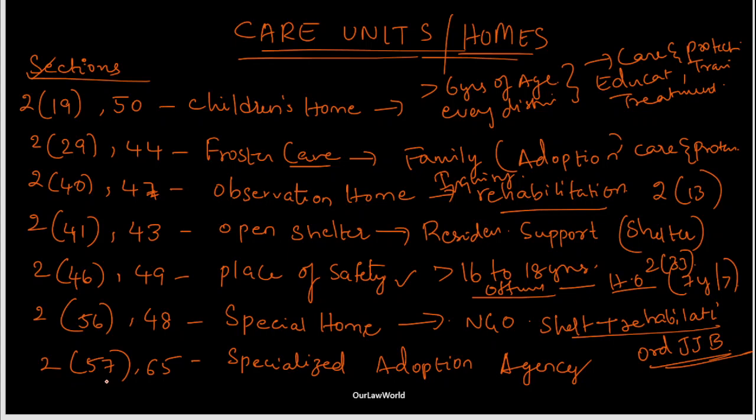And 2 of 57 and section 65, both these sections deal with specialized adoption agency. The last one today which we are going to discuss.